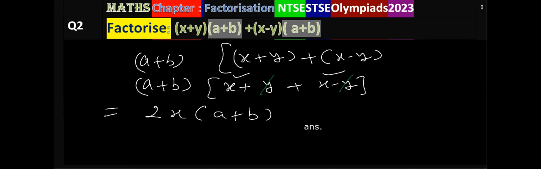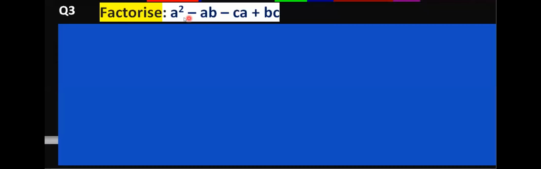Now, next question on your screen. Factorize a square minus ab minus ca plus bc. In that case, what we have to do, we have to make the pairs of first two and last two. First pair is a square minus ab, and second pair is minus ca plus bc. So taking the first two parts, what is common? a is common, so a minus b.